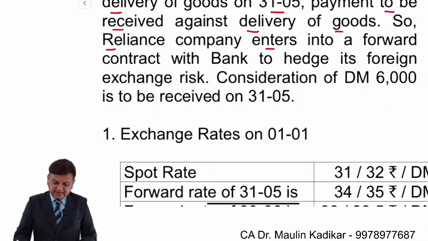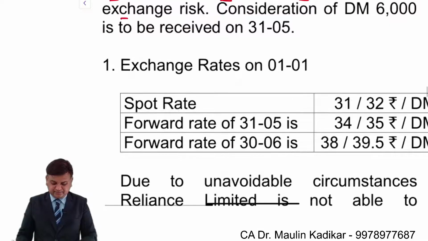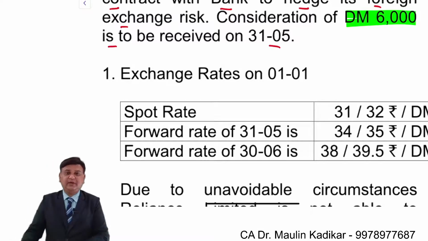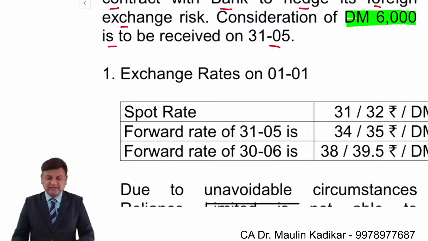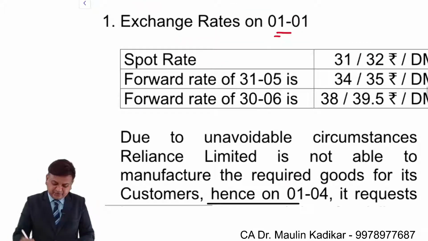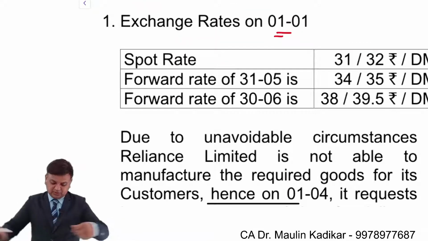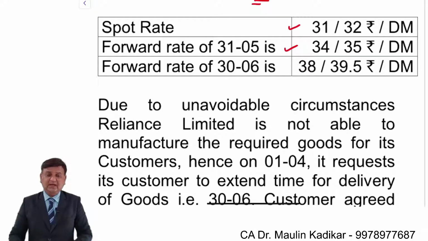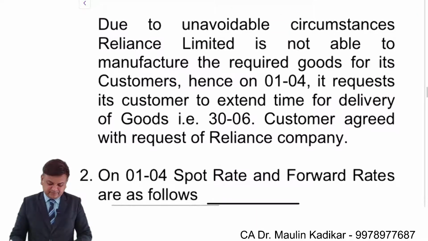So Reliance company enters into a forward contract with the bank to hedge its foreign exchange risk. Consideration is 6,000 Dutch mark to be received on 31st of May. So the forward contract is entered upon for conversion of the Dutch mark into rupees on 1st of January for 31st of May. On 1st of January, the exchange rates have been provided to us. Spot rate is given, forward exchange rate for 31st of May and also for 30th of June is given.